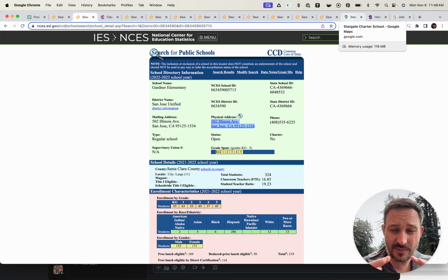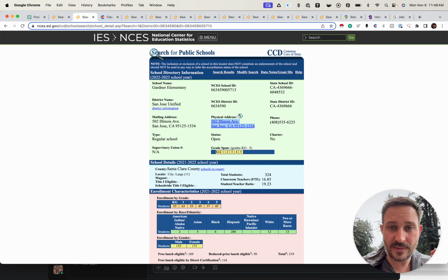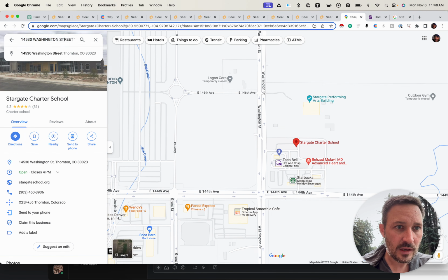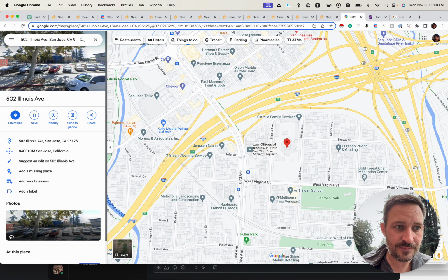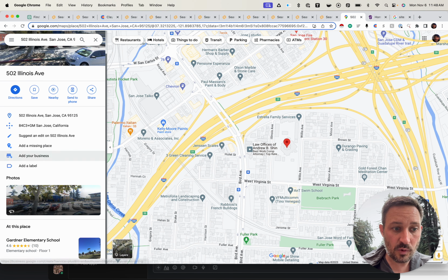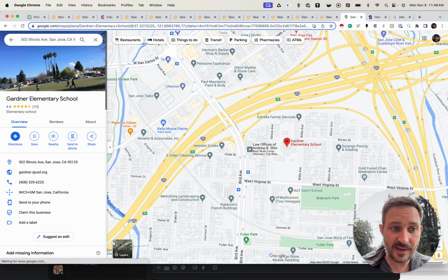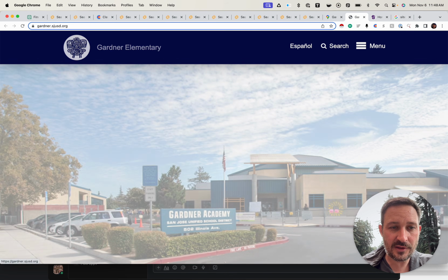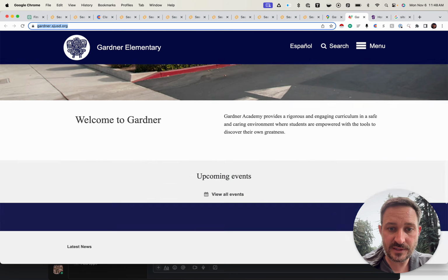Now, we're not going to talk about how to scrape all this data, but the most important thing is the process, and then you can hire a scraper or an outsourcer. It's really getting the process right, and you can do everything from there. So what I do is I just type the address, all right? And then Google has this wonderful thing here, at this place. So I click on this. Now, notice we have the actual URL that the other website didn't give me. So I click on the URL. Okay, well, this is great.